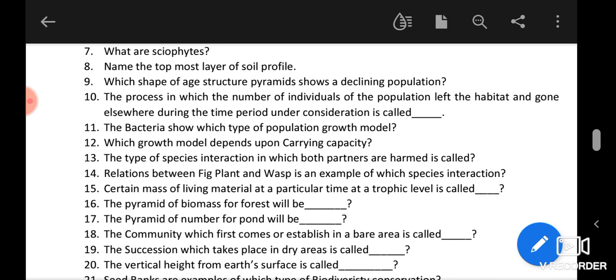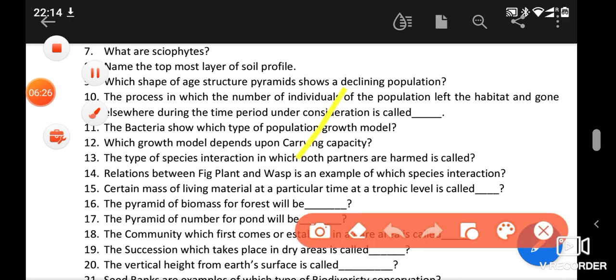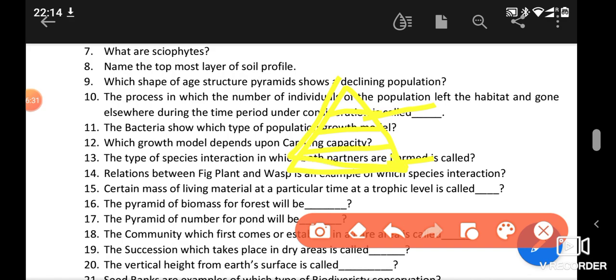always upright. Okay, because in the pond the number of the producers is very high, because algae are microscopic. Even if they are present in very less amount, still they are having very high amount of number. So algae are very much, as compared to algae feeding fishes, will be very less. Other fishes which will feed on the herbivore fishes which eat the algae will be very less in number. So the pyramid of number for the pond is also upright, because the number is decreasing. Algae are more, fishes are less, the other fishes are very less, so it is upright.